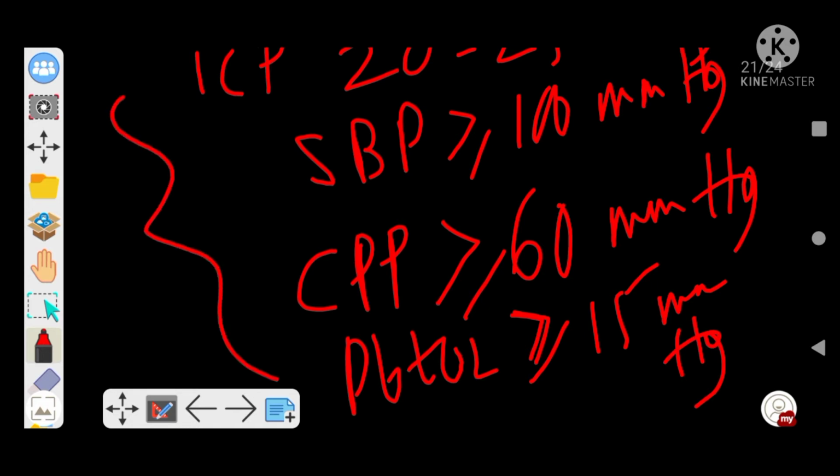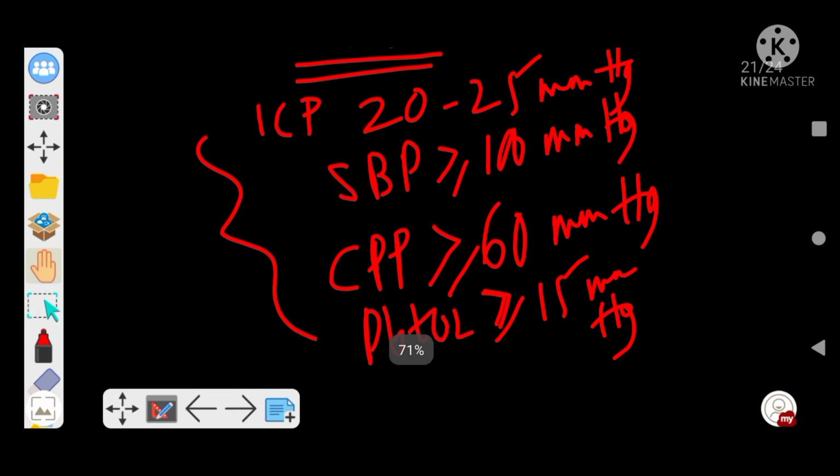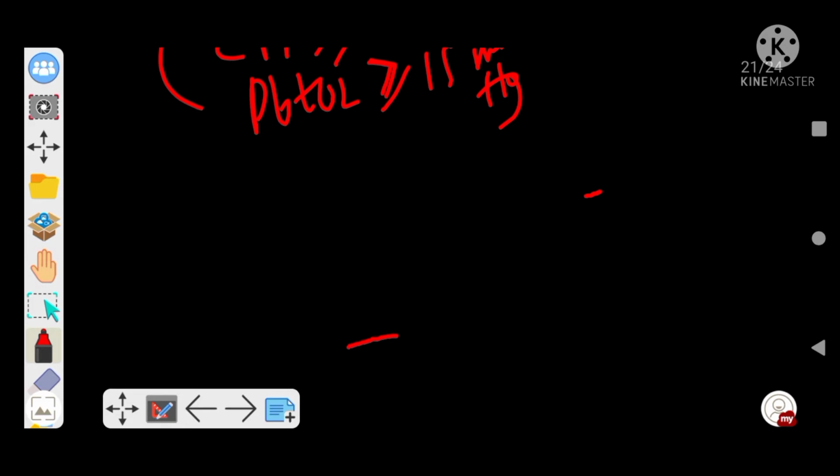These parameters have to be maintained. I would like to repeat: ICP or intracranial pressure 20-25, systolic blood pressure around 100, CPP around 60, PbO2 around 15. Clear? So next,